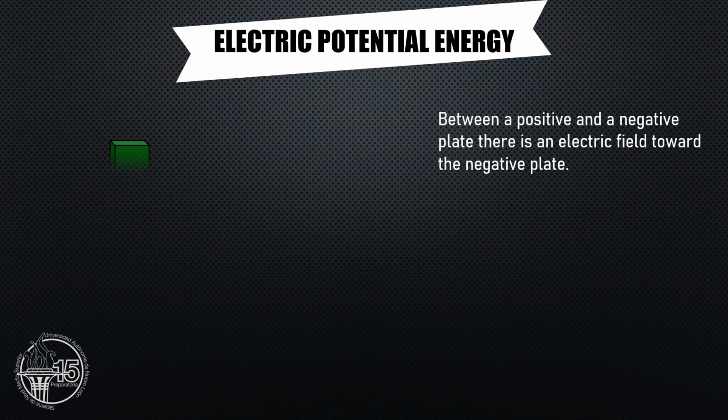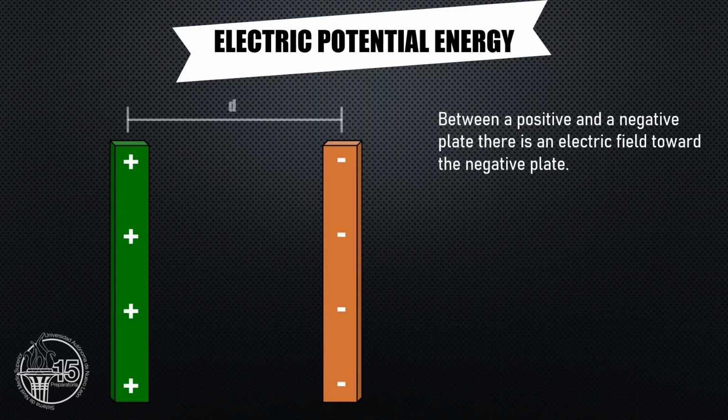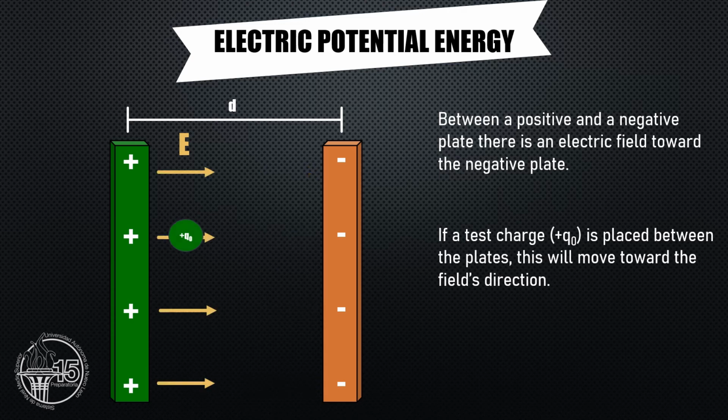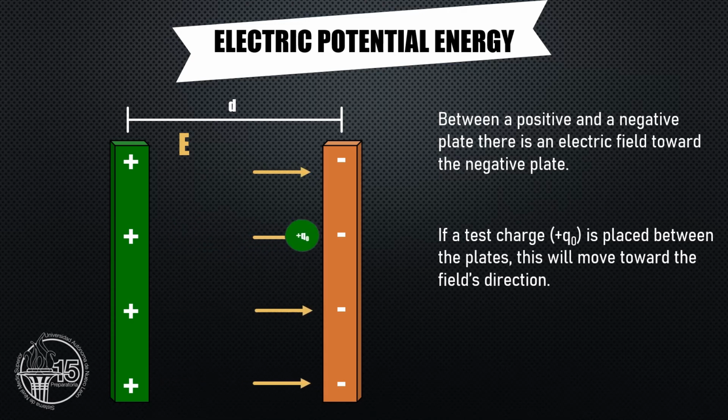In the same way, we can explain what electric potential energy is. You may know that between a positive and a negative plate, there is an electric field toward the negative plate. So, obviously, if a test charge is placed between these plates, this will move toward the field's direction.